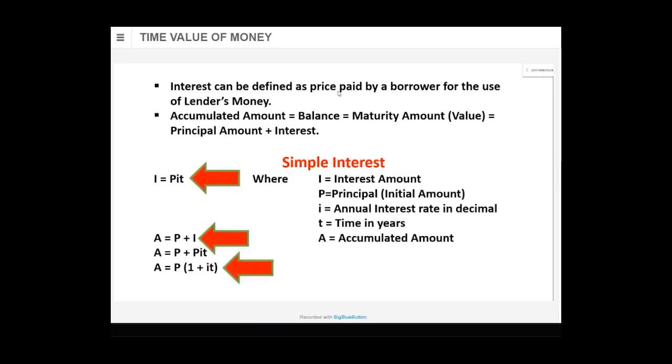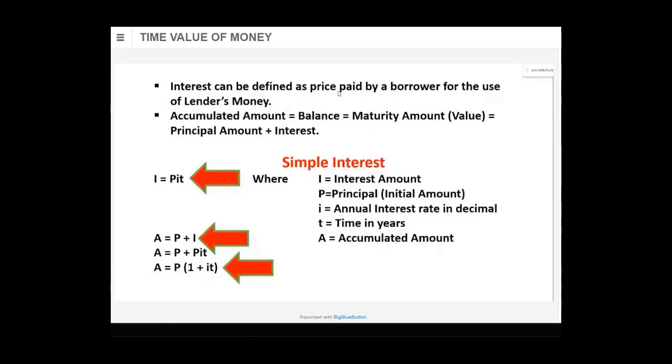These 3 formulas are important. Write and keep them. First formula, capital I. What do you mean by capital I? Capital I means interest amount. A is accumulated amount. A also means balance, A also means maturity amount, maturity value, which is principal amount plus interest. So P plus I. P is principal amount, I is interest. And then the last formula, A is equal to P in bracket 1 plus i t.